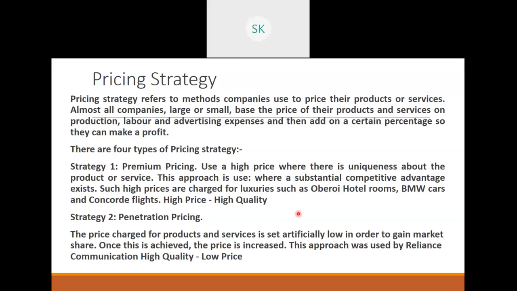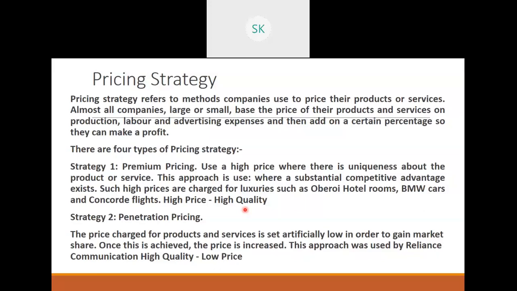These are high price, high quality products or high price, high quality services. If you take for example ITC hotels, 5 star, 7 star hotels, then you have Taj, Vivanta, this range of hotels, all of these are covered in high price, high quality. So in premium pricing, we only consider the luxury products or luxury services.